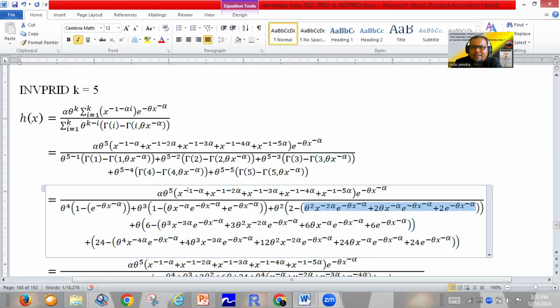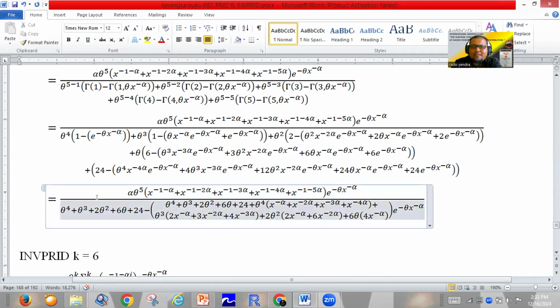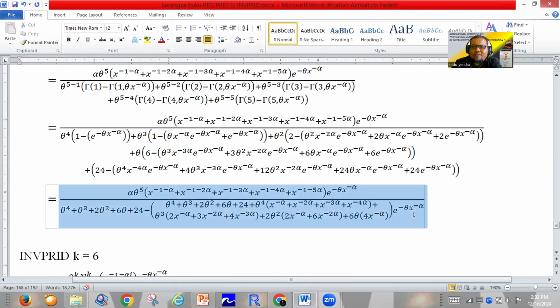Then for this one, upper incomplete gamma 2 comma theta x power minus alpha, and this one is upper incomplete gamma 1 comma theta x power minus alpha. With simple mathematics, this is the hazard function of the inverse Power Rado Institute distribution for k equal to 5.